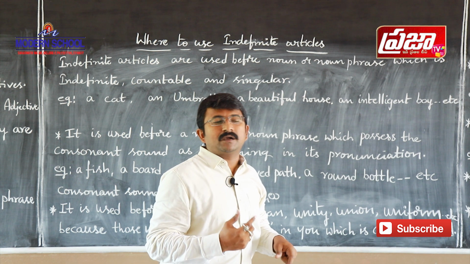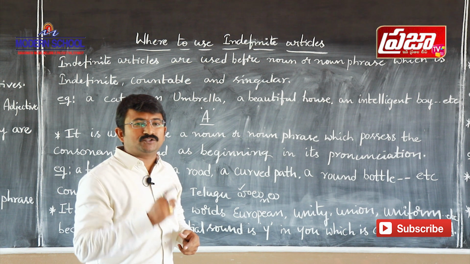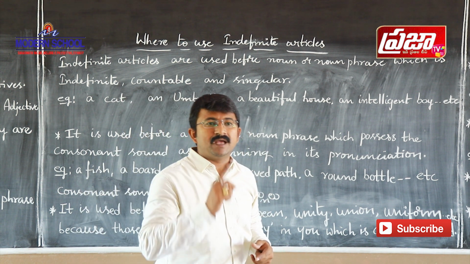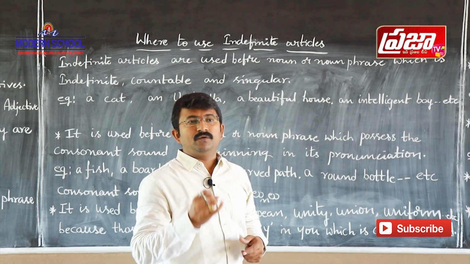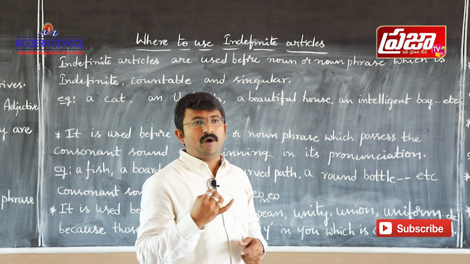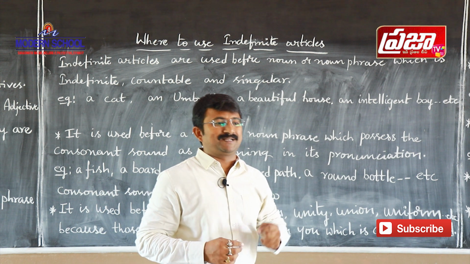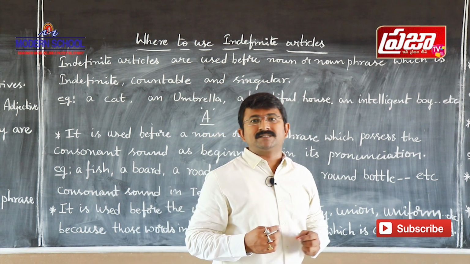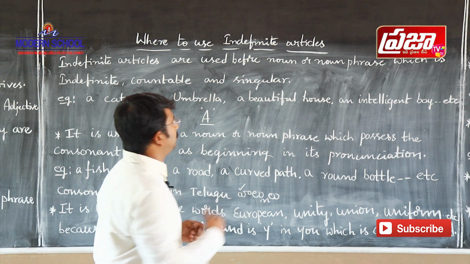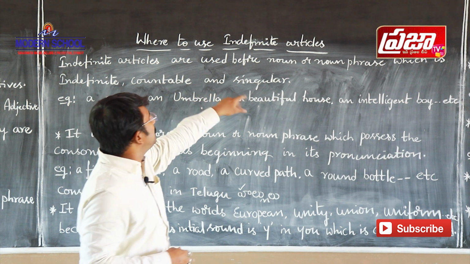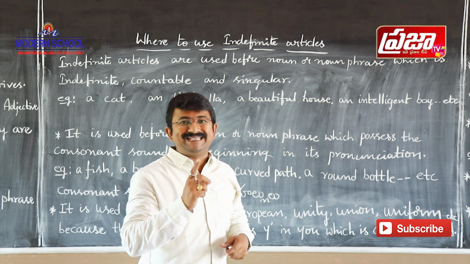The next point is that the noun must be countable. If you take nouns, there are two categories: countable nouns and uncountable nouns. Boys are countable nouns: 1 boy, 2 boys, 3 boys, 4 boys, 7 girls, 6 children, 4 pens. Like that, we can count them. And that noun must be singular. If the noun refers to one, that is singular.